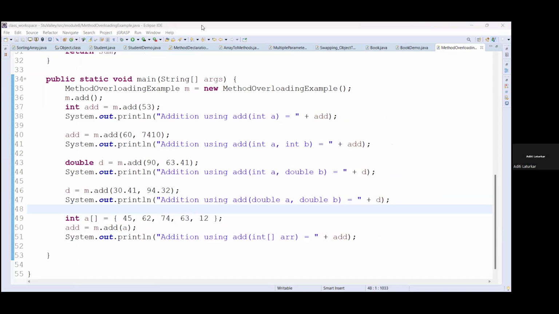The real-time example for method overloading in Java, or in any way, you can see the payment options. Whenever you are trying to pay, you can see the various payment options, right? Like credit card, debit card, cash on delivery, etc. So an e-commerce website has these different options.